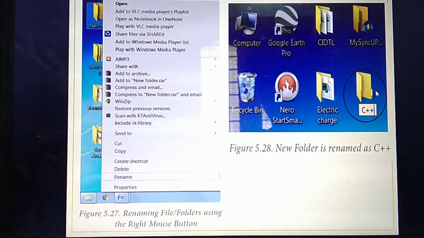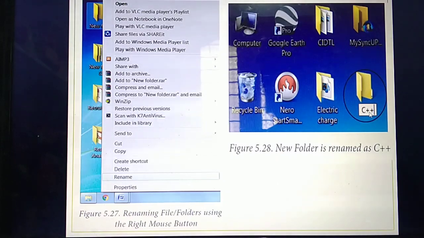Right mouse button. So if you click the right mouse button, this is called a pop-up menu. A lot of menus will be displayed near this folder. In these menus, which one you need to select? Rename option. If you select this rename option, a rectangle box will be displayed under the folder. In this rectangle box, you need to type your name and press the enter button. Then the folder name will be renamed.